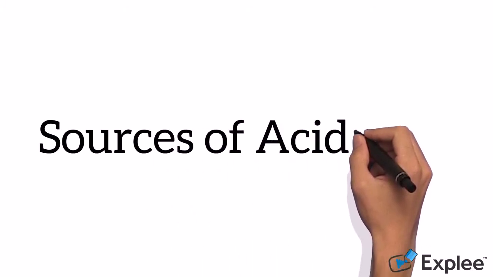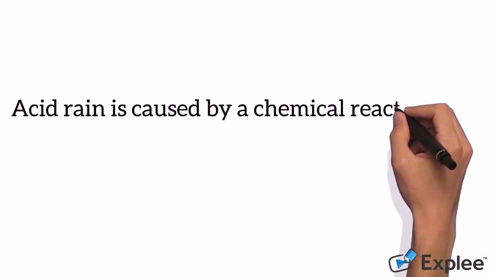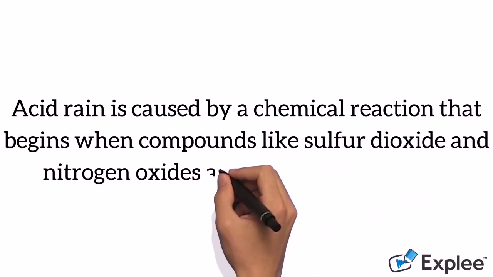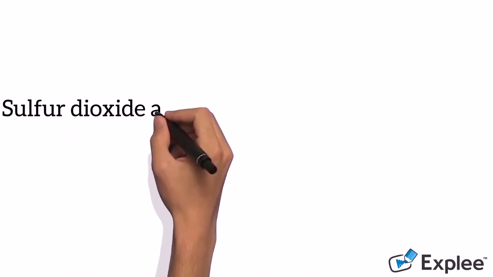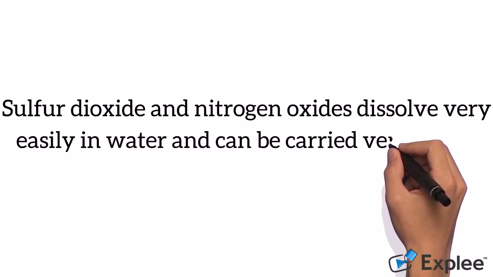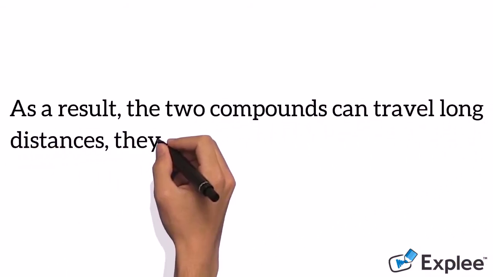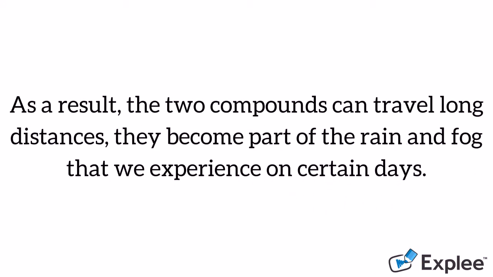Sources of acid rain. Acid rain is caused by a chemical reaction that begins when compounds like sulfur dioxide and nitrogen oxides are released into the air. Sulfur dioxide and nitrogen oxides dissolve very easily in water and can be carried very far by the wind. As a result, the two compounds can travel long distances. They become part of the rain and fog that we experience on certain days.